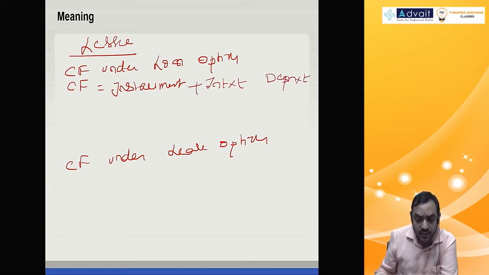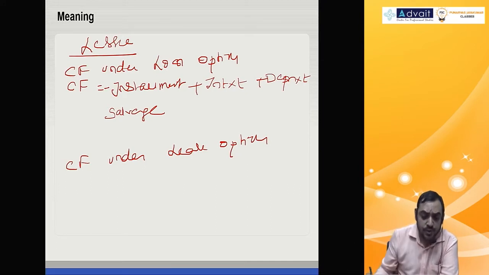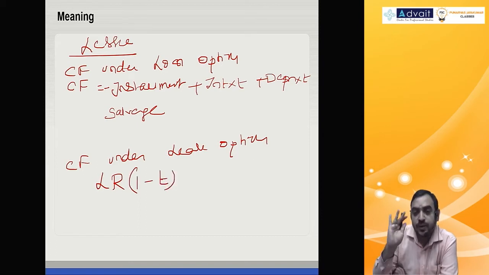Now interest tax benefit and depreciation tax benefit are benefits, whereas installment is an outflow, so I'll take it as minus. Then in the last year you also get salvage value. Of course, after tax you should consider. And under lease option, it is very simple, lease rental after tax, so you multiply it by 1 minus t.